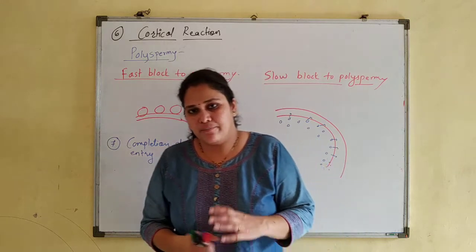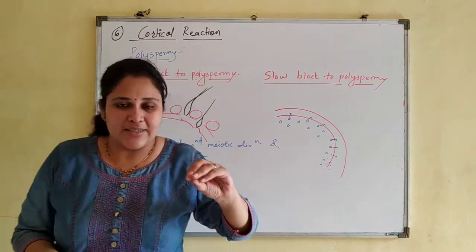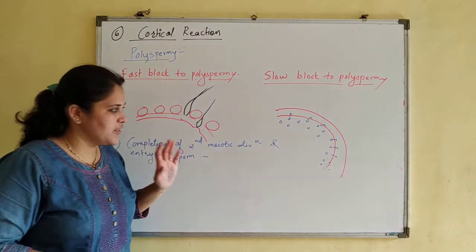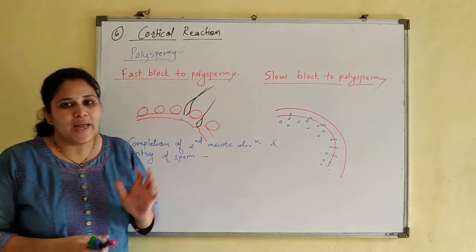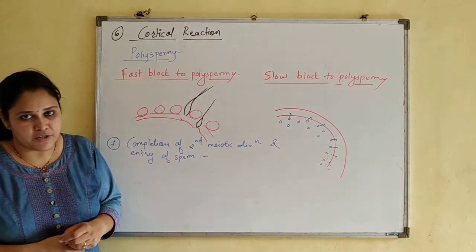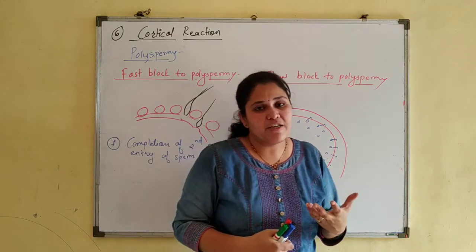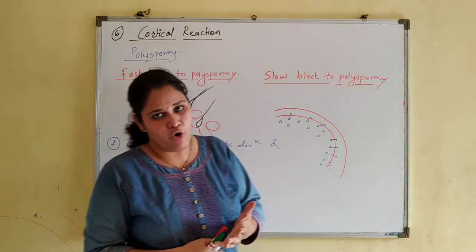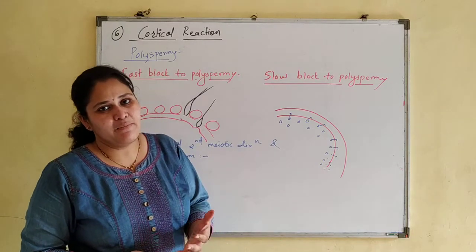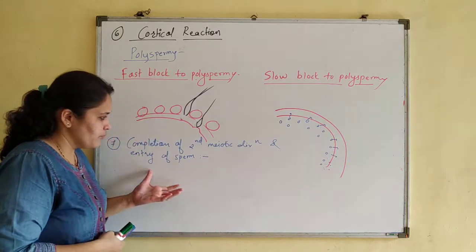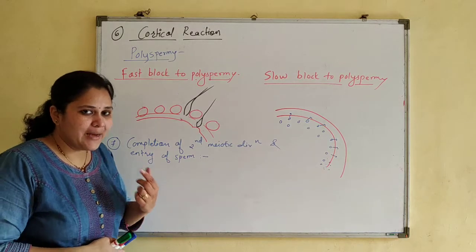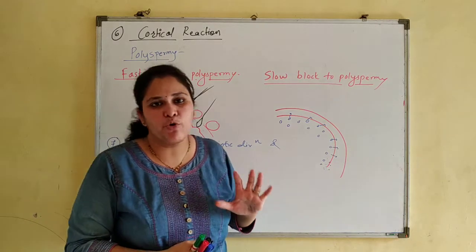Already we have learned in the process of oogenesis that the secondary oocyte is arrested at metaphase 2 due to accumulation of metaphase factors. So these metaphase factors are broken and anaphase promoting complex is formed, that completes the second meiotic division, and one ovum and a second polar body are produced.